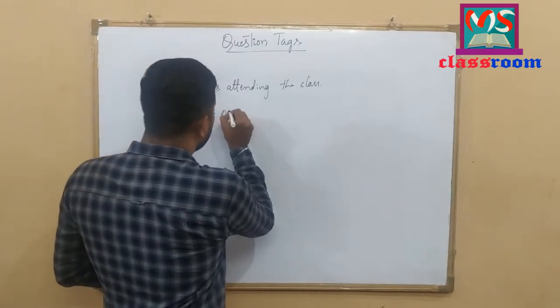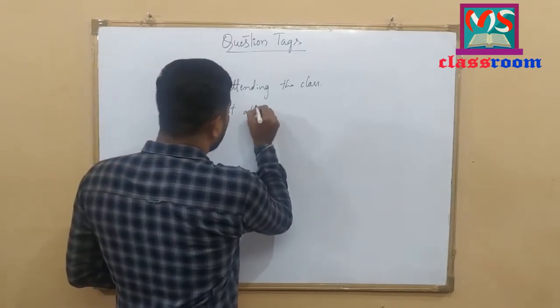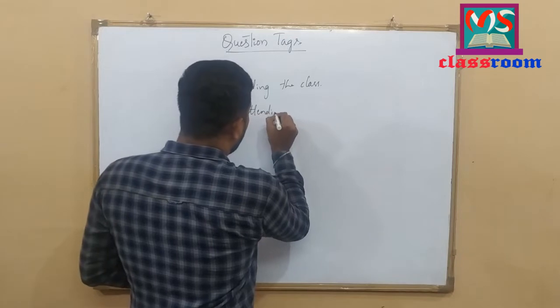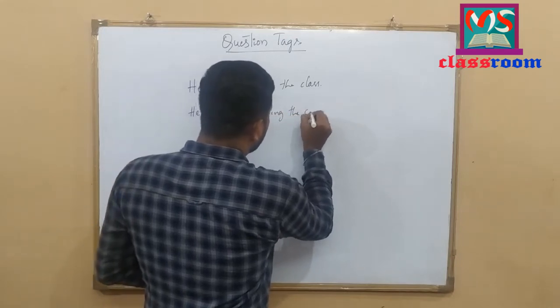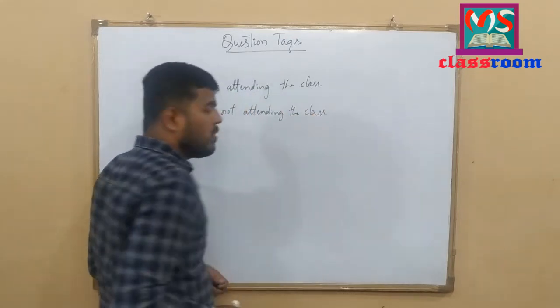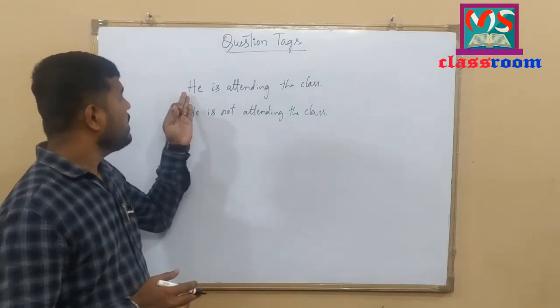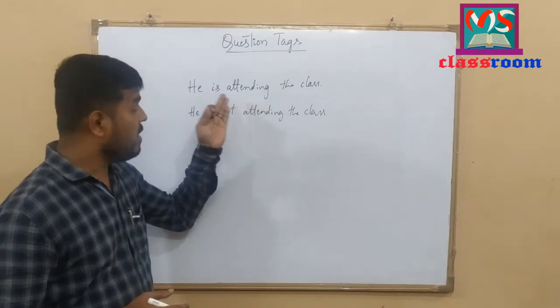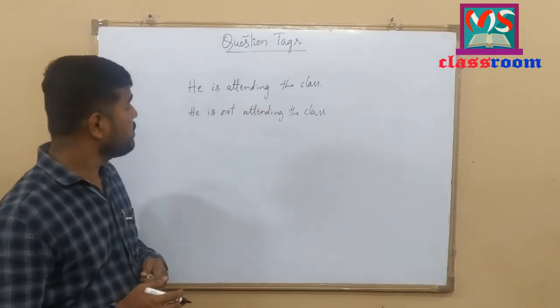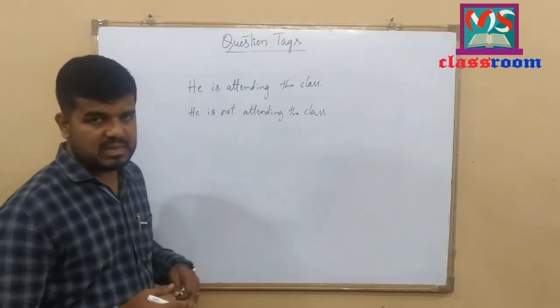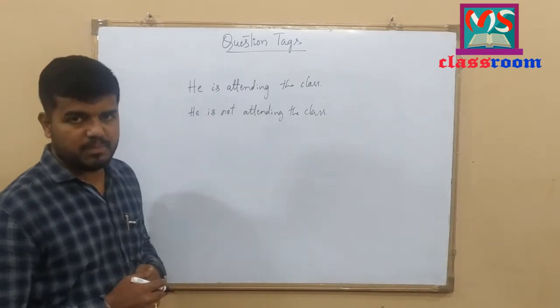He is not attending the class. Look at here. We have two sentences. He is attending the class, which is affirmative or positive. He is not attending the class, which is a negative sentence.